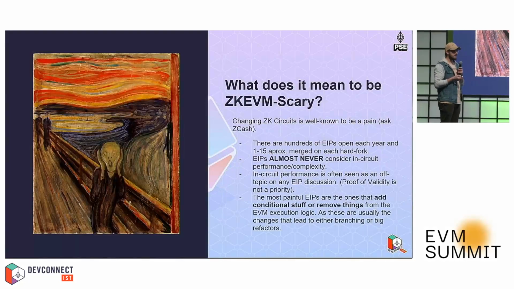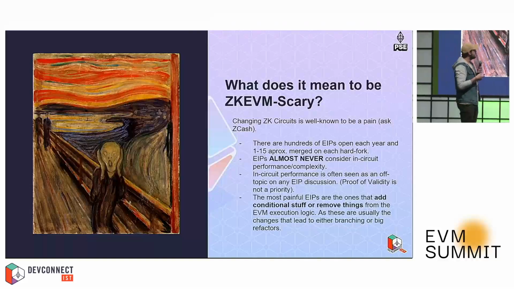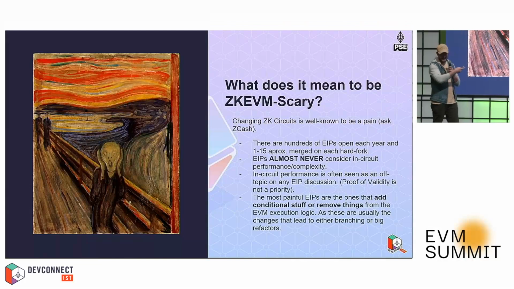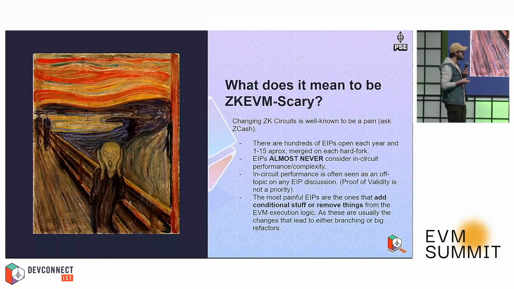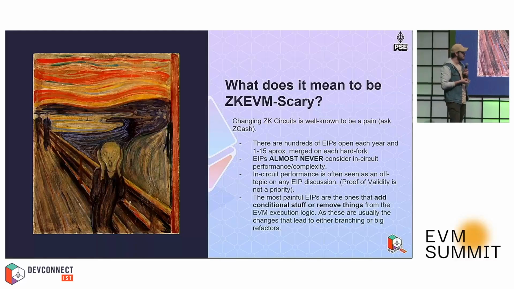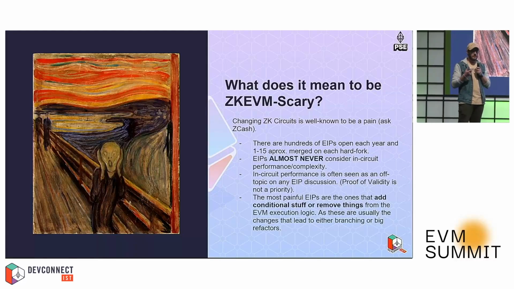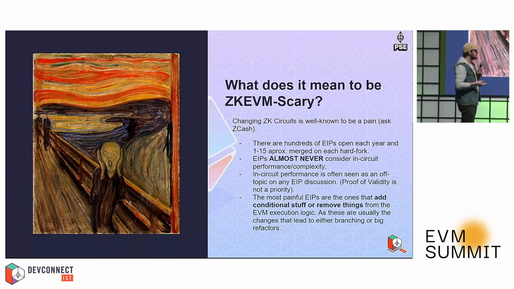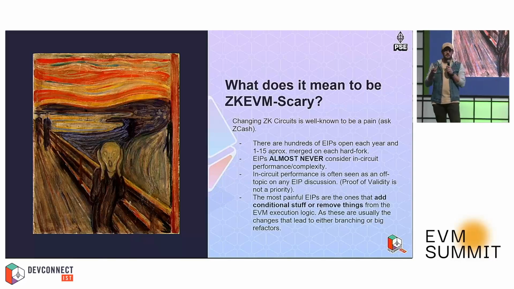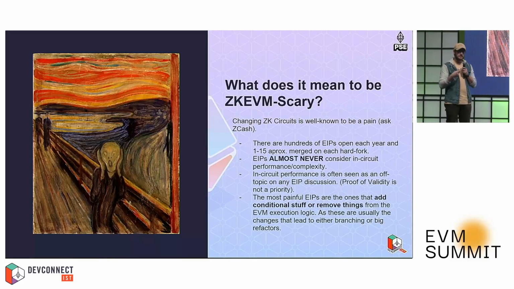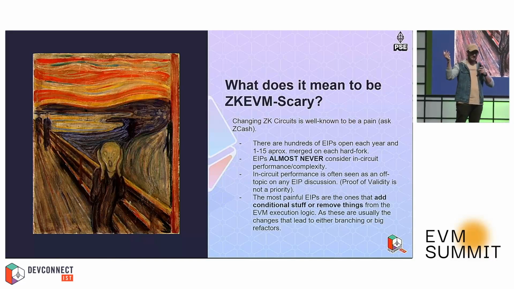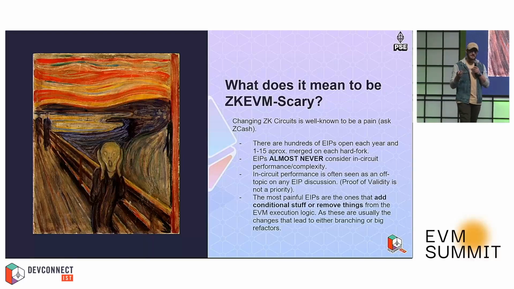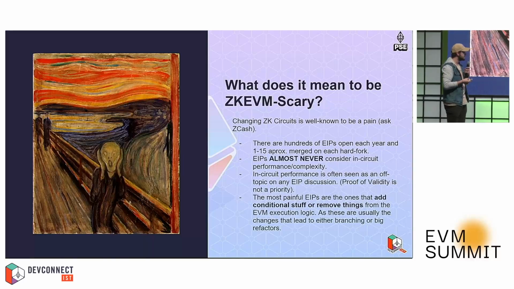What does it actually mean that an EIP is zkEVM scary? Well, first of all, we all know that changing circuits is a pain, and you can ask Zcash, for example, as they've done many transitions, not even in circuits, but also in proving systems, and they are really experienced in that, and they know how hard this has been. There's a couple of things worth mentioning here. For example, EIPs are almost never considering the in-circuit implications of the proposals that they give. We can ask for whatever we want, but maybe in circuit what we're asking for is really unfeasible to achieve, or even impossible in some cases.